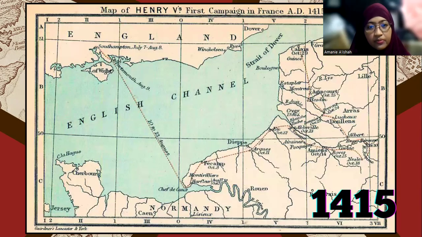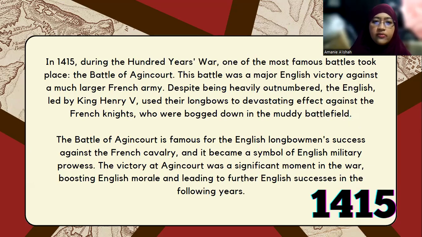This is an example of a map in the year 1415. In the year 1415, during the Hundred Years' War, one of the most famous battles took place, which was the Battle of Agincourt. This battle was a major English victory against a much larger French army. Despite being heavily outnumbered, the English, now led by King Henry V, used longbows to devastating effect against the French knights who were bogged down in the muddy battlefield.